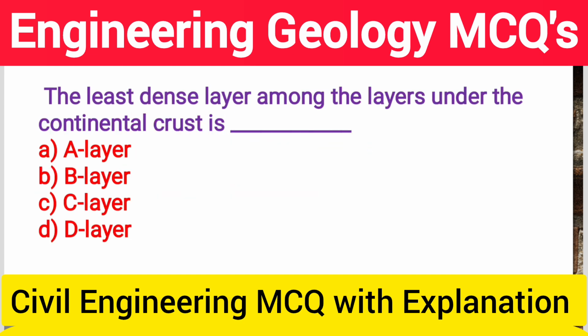Next question, the least dense layer among the layers under the continental crust is option A layer, option B layer, option C layer, option D layer.